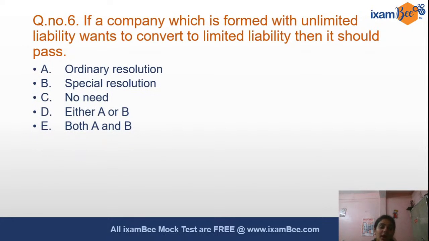Options are: an ordinary resolution shall be passed, a special resolution shall be passed, there is no need to do anything, either an ordinary resolution or a special resolution can be passed, or both ordinary and special resolutions can be passed. Quickly, anybody just answer. What is done in such a situation when you have to convert an unlimited liability to a limited liability? What resolution can be passed?